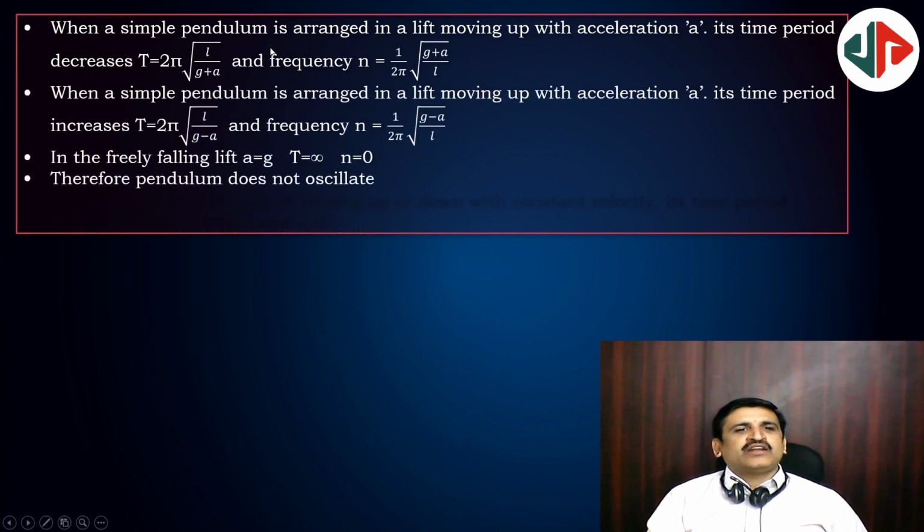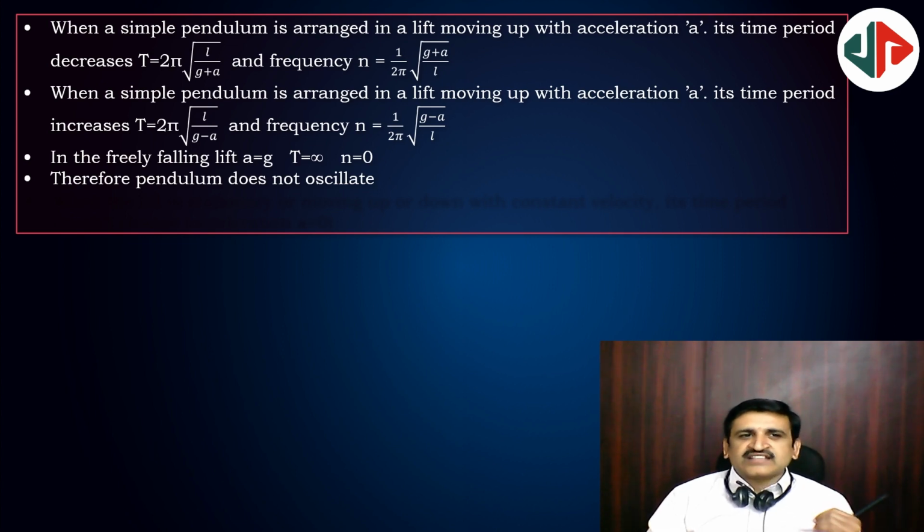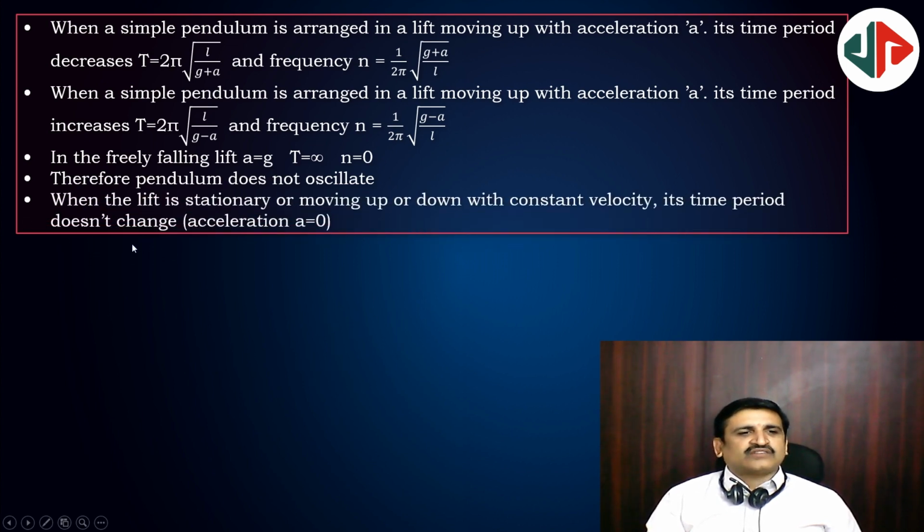When a simple pendulum is arranged in a lift, T equal to 2 pi root L by a, the net acceleration you have to take. If the lift is moving up with acceleration a, g plus a. If the lift is coming down with acceleration a, then g minus a. Net acceleration you have to take. If the lift is moving with uniform velocity, then the time period will be the same only. If it has uniform velocity, no acceleration, then the time period will be the same only. In a freely falling lift, a equal to g and T equal to infinity and so on.